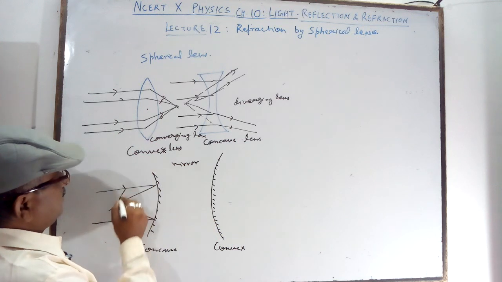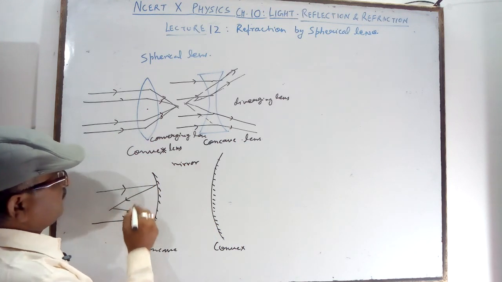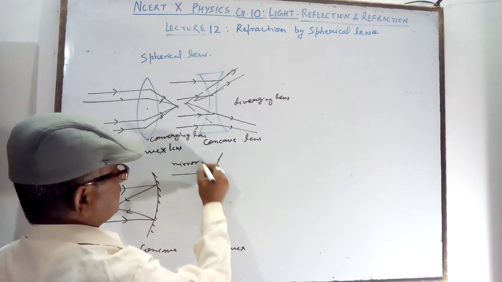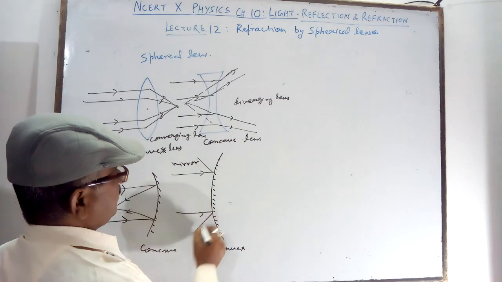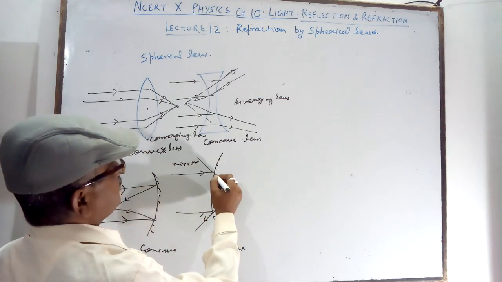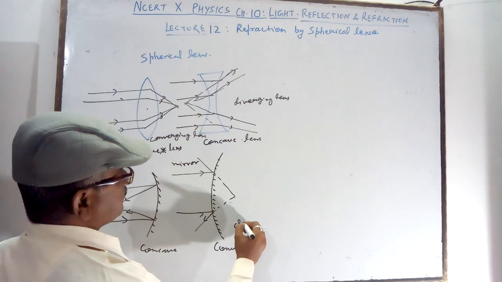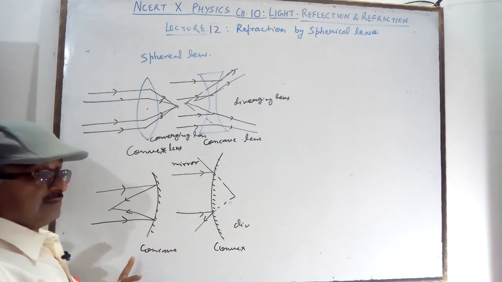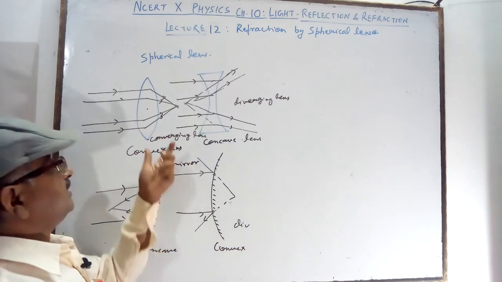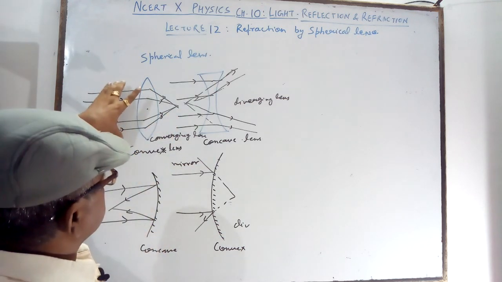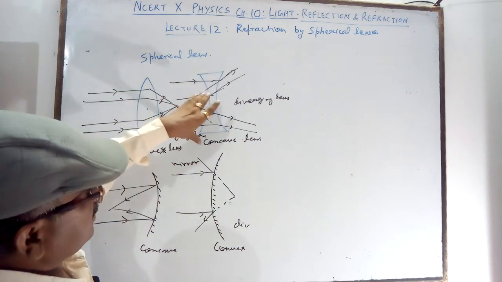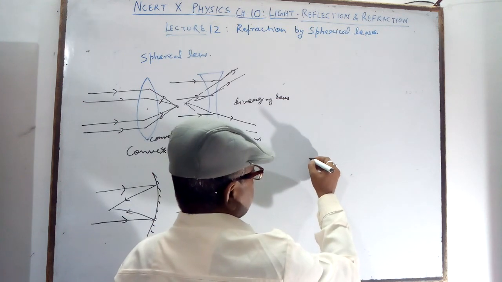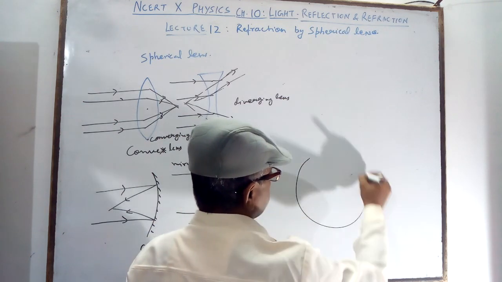All the parallel beam of light is collecting after the refraction. Here reflection, you see that it is diverging. Convex is a diverging mirror and concave is the converging mirror. But in the case of lens, convex is converging and concave is diverging.